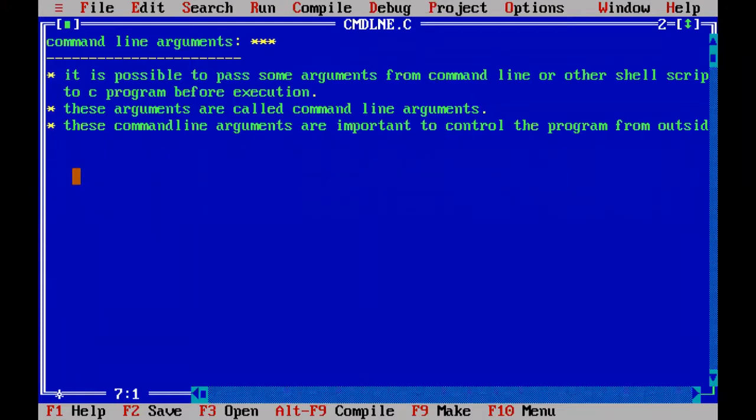But to pass the command line arguments to our program, we have to make a little bit of modification in the main function. What modifications do we have to do? That main function, actually we will write like this, but to receive the command line arguments provided by the user, we have to modify the main function. The first argument we have to write is int argc, and the second argument is a character type argv, which is a pointer, an array of pointers.